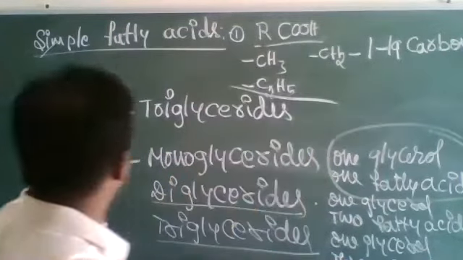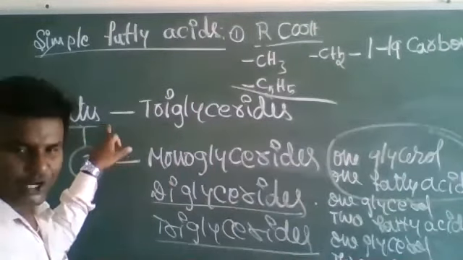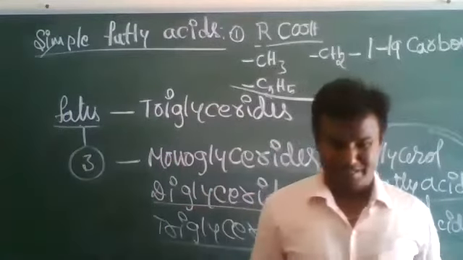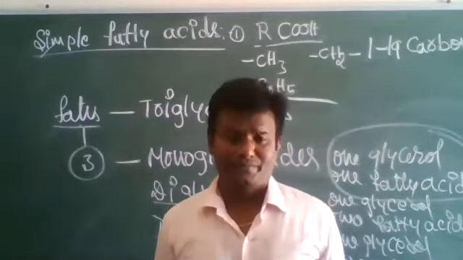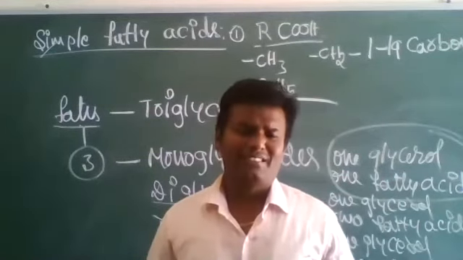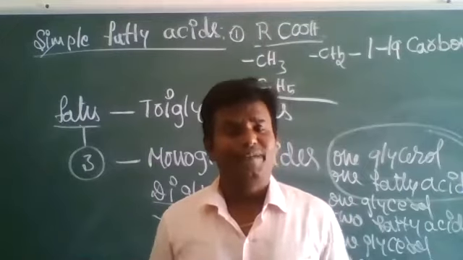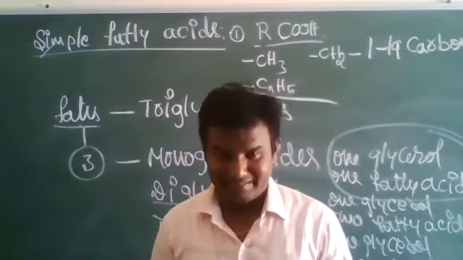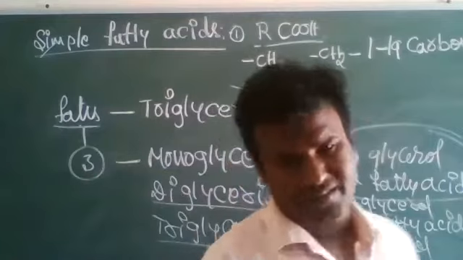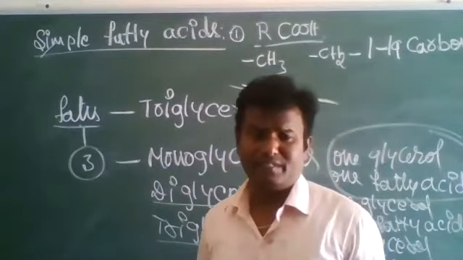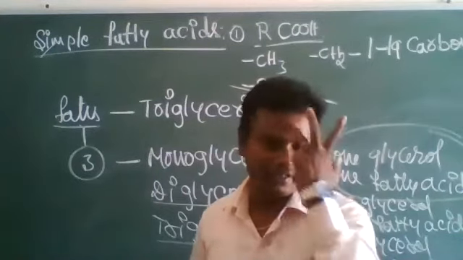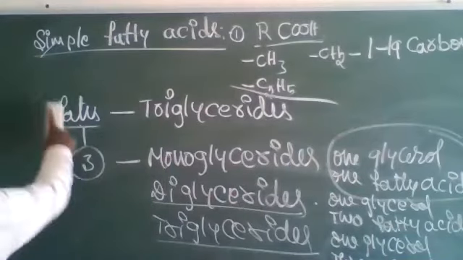Generally fats, oils and waxes differ depending upon their boiling point. So in winter, fats; in summer, oils. Waxes are unwanted fat material used for waxing. This is the explanation about fats. Fats are again three types, depending upon the number of fatty acids and glycerols reacted with each other.